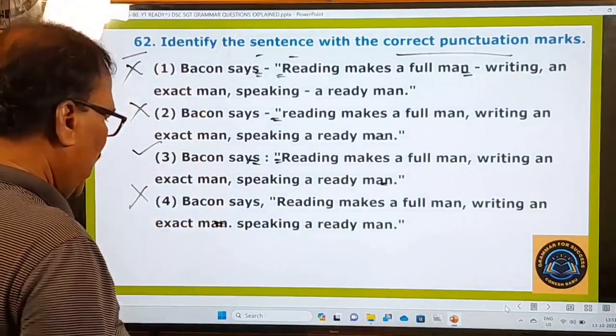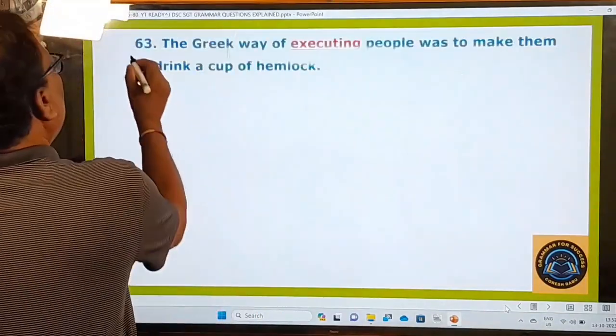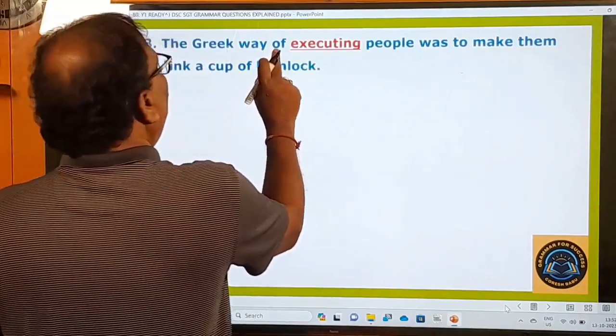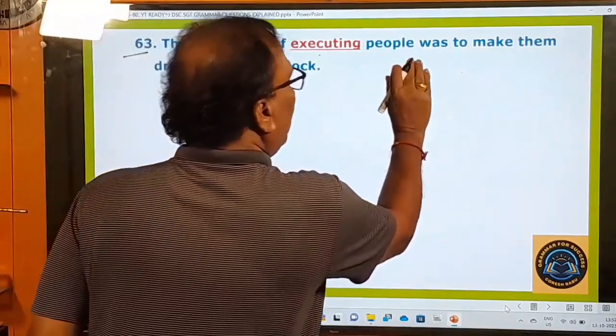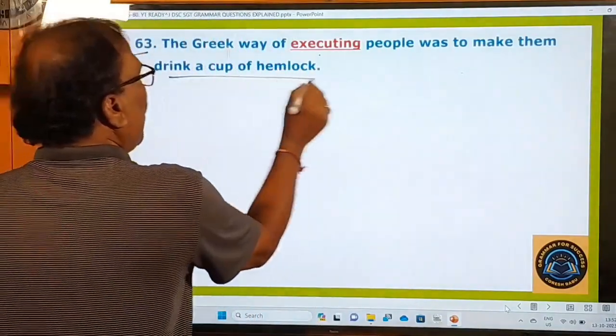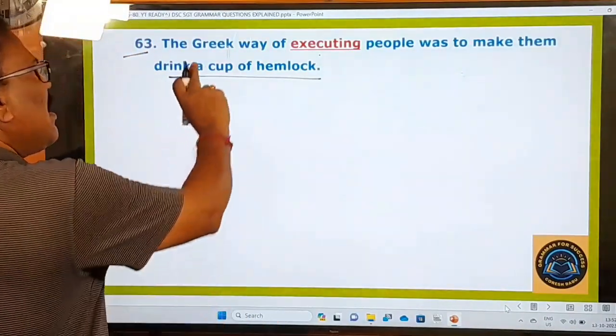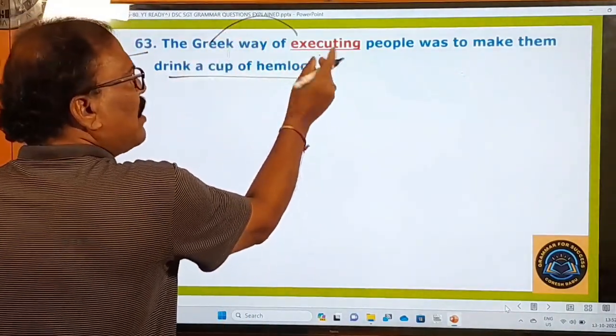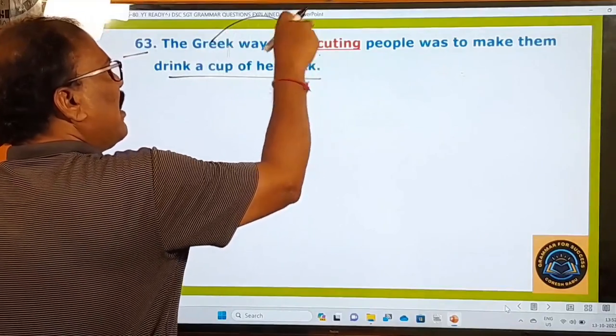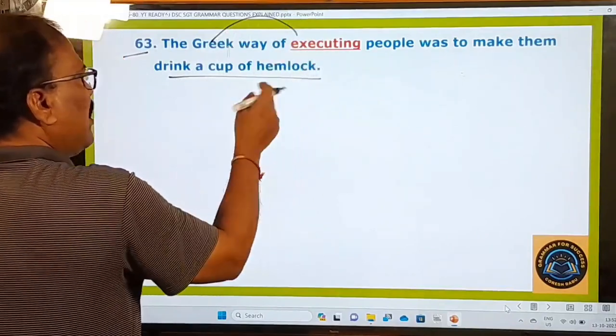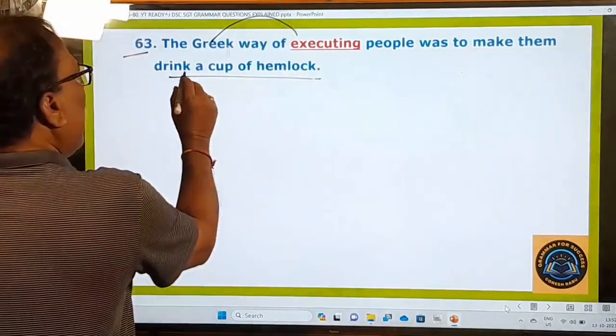Okay, and let's go to the next question. 63rd question. The Greek way of executing people was to make them drink a cup of hemlock. So this is the Greeks' way of executing. Executing is put in the red color and underlined, of course I have done it so, and it is underlined, right? And a cup of hemlock.